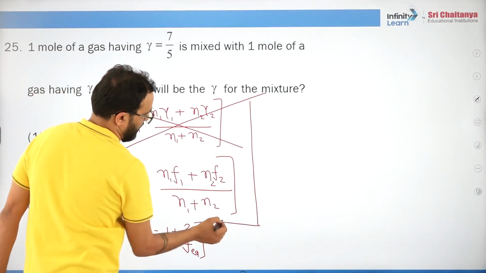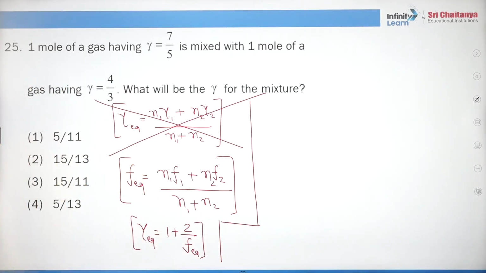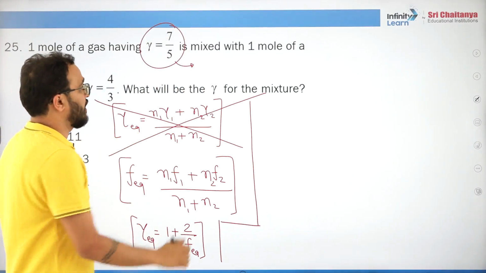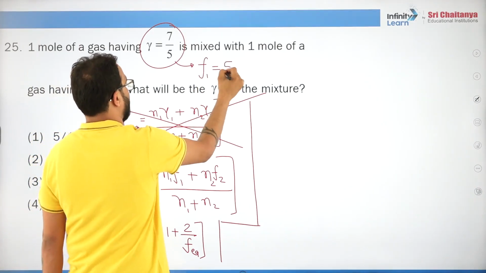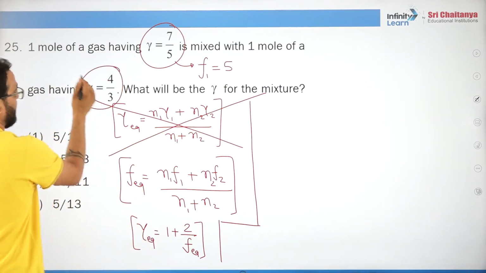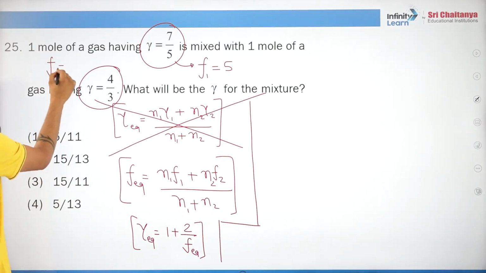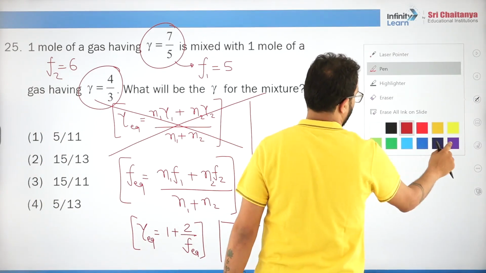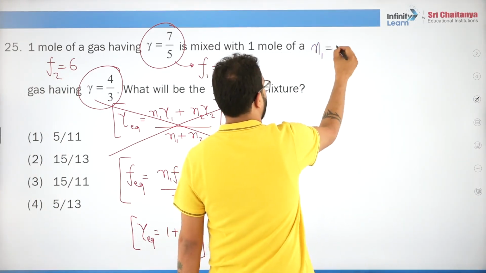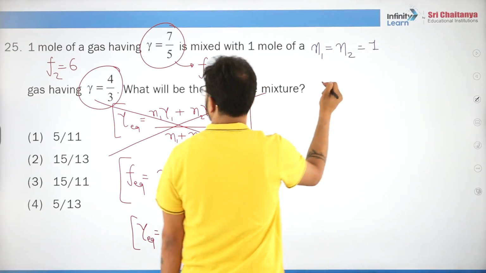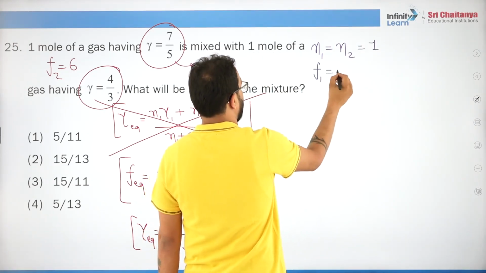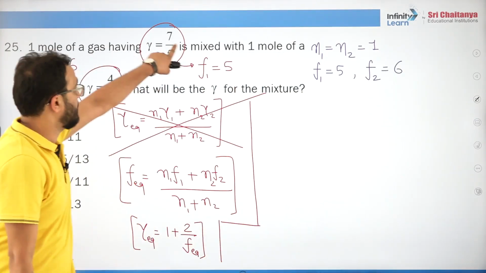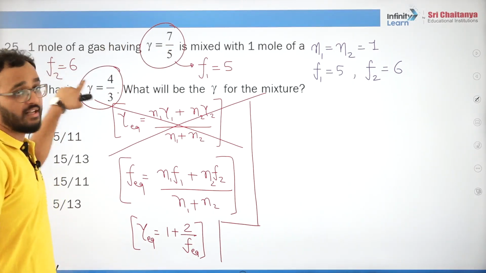I hope you are understanding. Now gamma 7 by 5, which gas is this? It is diatomic, so f1 is 5. Gamma 4 by 3 means it is triatomic, so f2 is 6. Once we know the information, first of all we write down what we have: n1 equals n2 equals 1, f1 equals 5, f2 equals 6, because one is diatomic and the other triatomic.